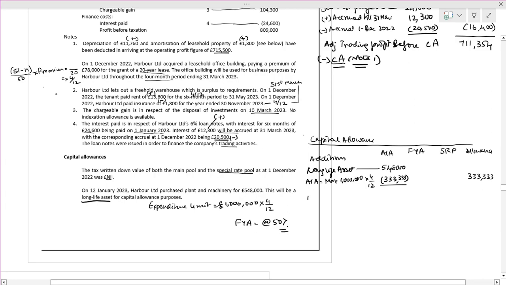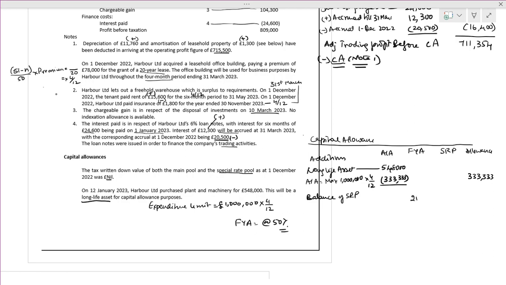Next, what is the balance? The balance is the balance of the special rate pool. For the first year allowance, it is going to be 214,667. Now do you have that enhanced?